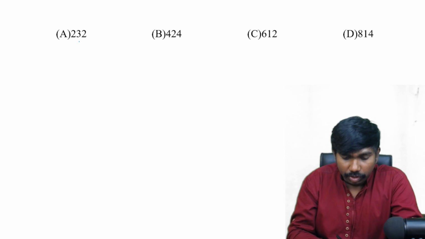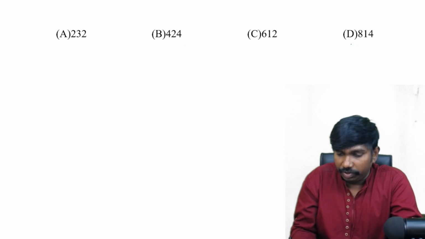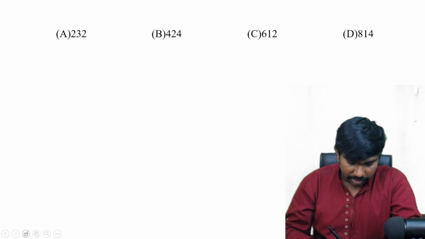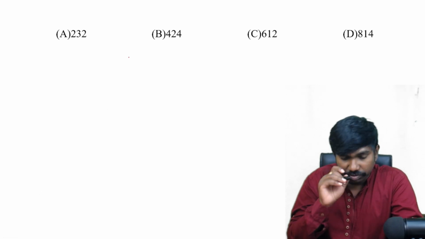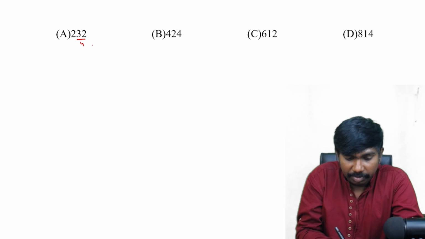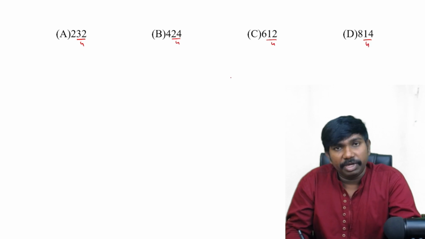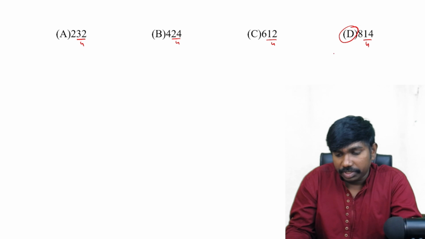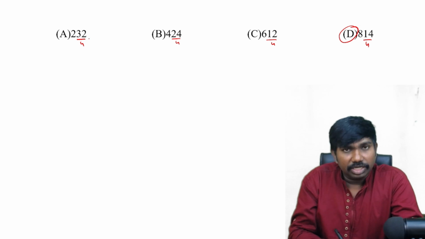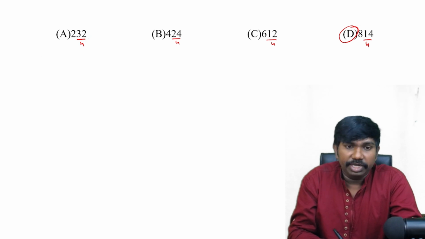Okay, next 232, 424, 612 and 814. So if you observe all the numbers, we can go with the divisibility, right? Last two digits, check the last two digits. Divisible by 4, divisible by 4, divisible by 4, but it is not divisible by 4. So the answer is option D. Why only last two digits? That is the rule for divisibility by 4.